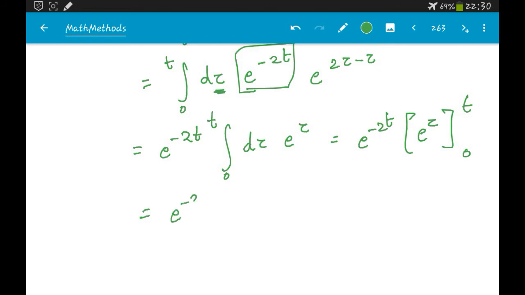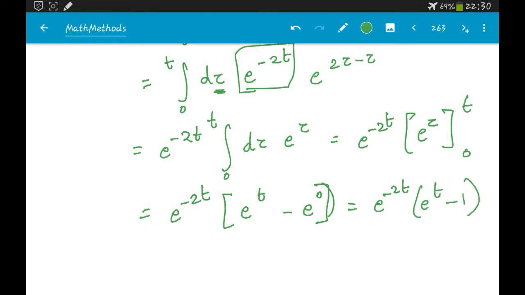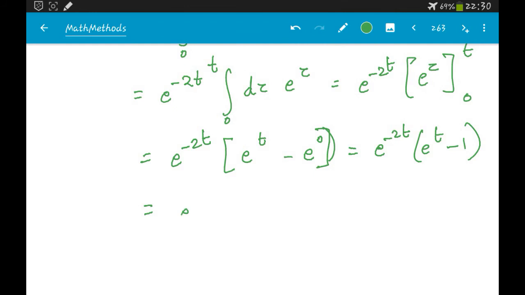So we are going to get e power minus 2t times e power t minus e power 0, which is e power minus 2t into e power t minus 1. So this is going to be e power minus t minus e power minus 2t.